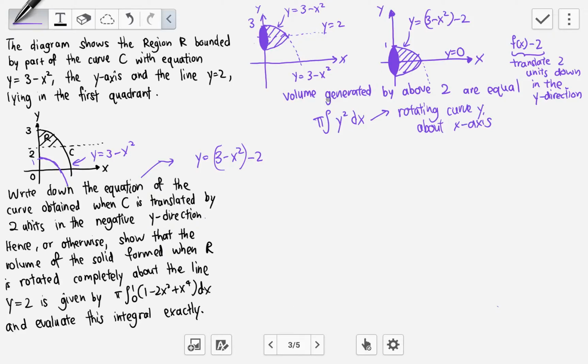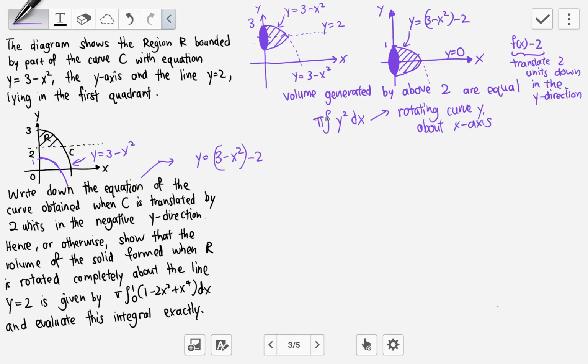Currently in the A-level syllabus, we do not learn anything that teaches us how to integrate to get directly the volume of a solid that is generated when a curve is rotated about any other line other than the x-axis and the y-axis. So instead of solving directly, we translate it 2 units. Now we get it to rotate 360 degrees about the x-axis and find the volume, and we know that this volume equals the same volume here. So we managed to find the volume of this one by doing this. So that's the key idea here.